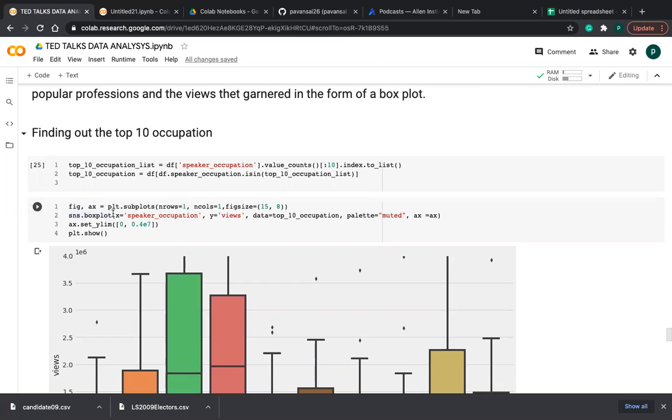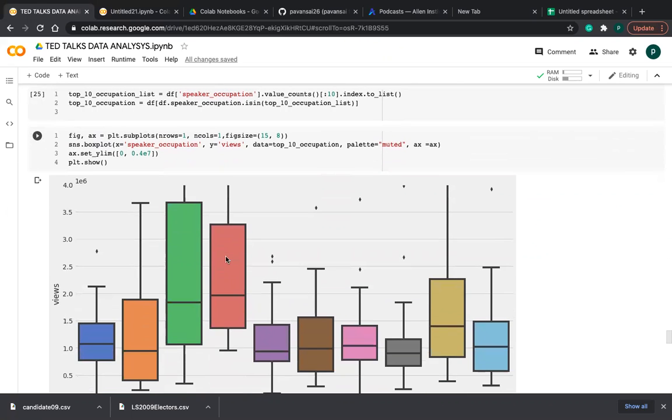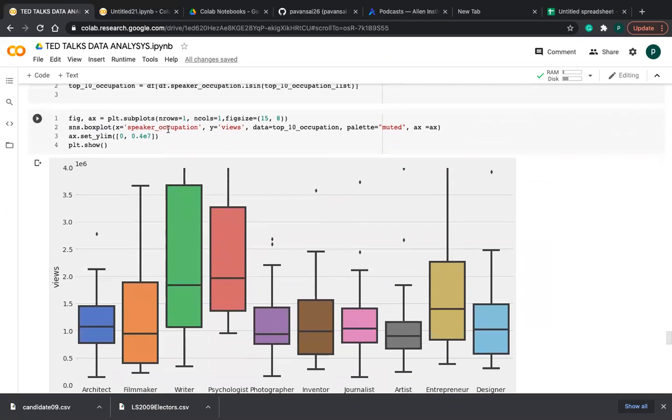Visualizing this box plot, friends. Plot dot subplots of n rows, one column, means how many plots are required. I require only one, so that's why I gave 1 comma 1 and figure size. And the box plot, sns dot boxplot. I am visualizing this box plot using Seaborn, and on the X axis speaker occupation, Y axis views, which speaker occupation has more views, and data is the top 10 occupations, friends, and ax equal to axis.